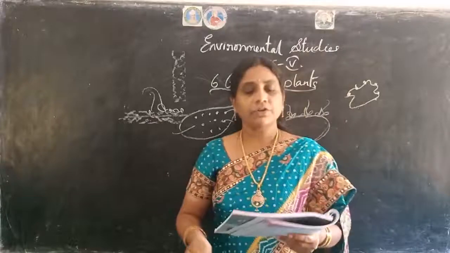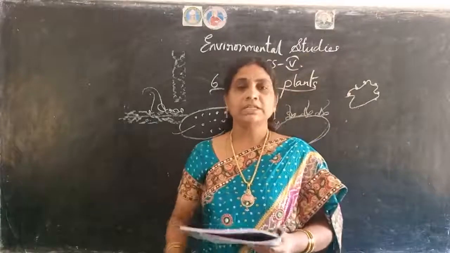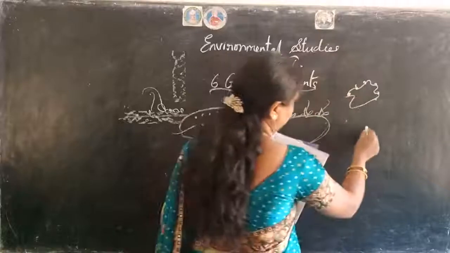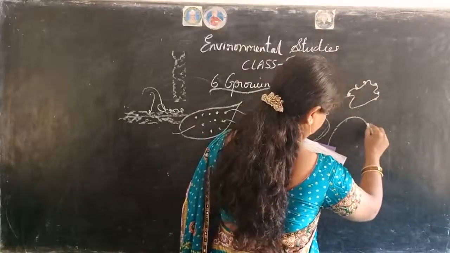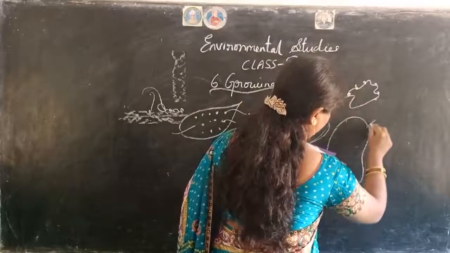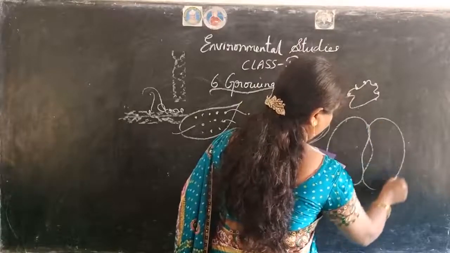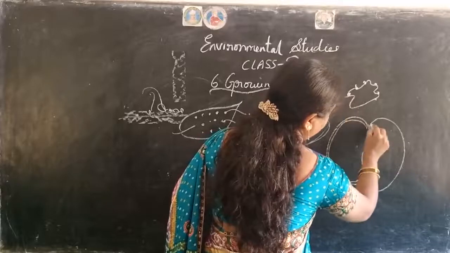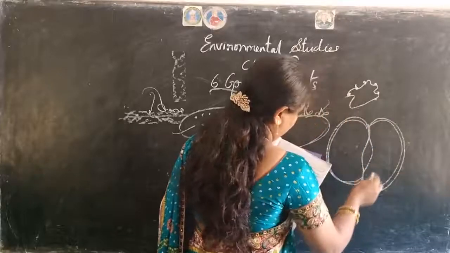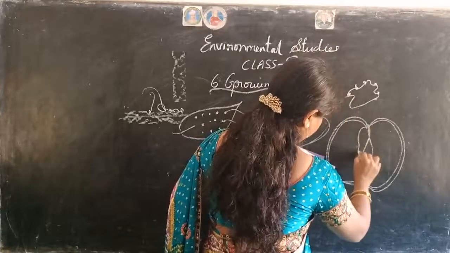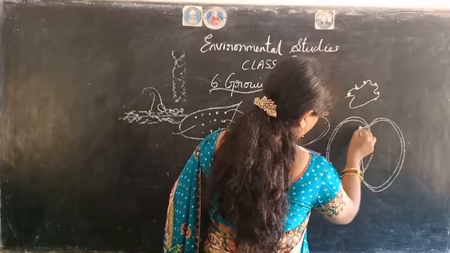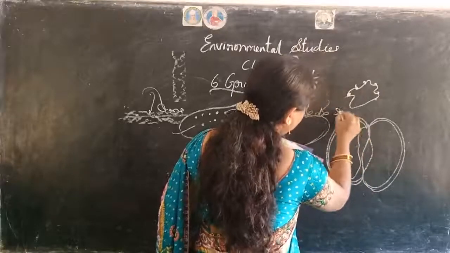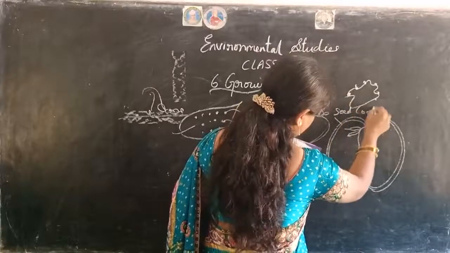Okay. Structure of a seed. In your textbook, see the structure, children. You have one seed. He has given one like this. And this is another layer like here. Both the sides you will have this one. And this is what is called a seed coat.